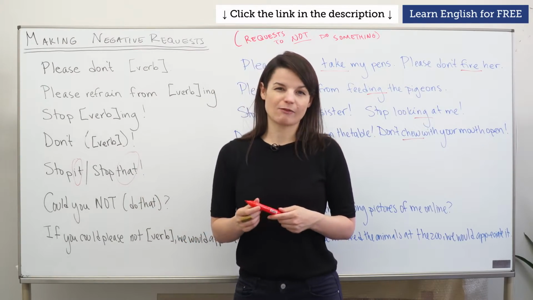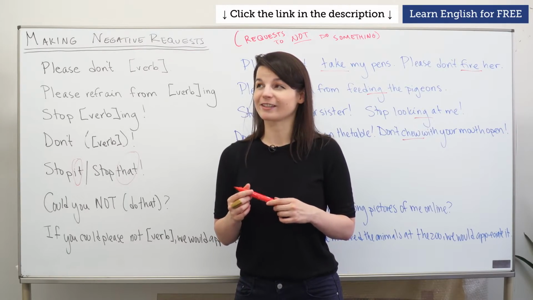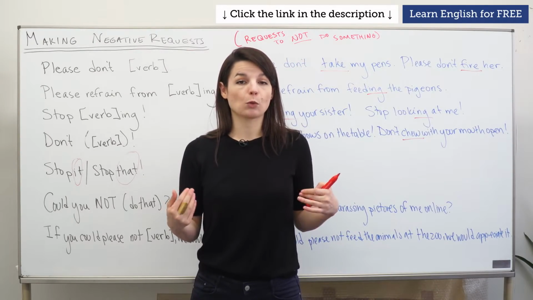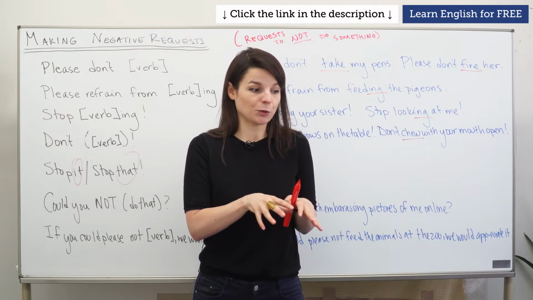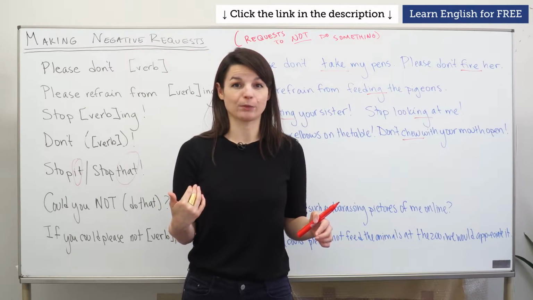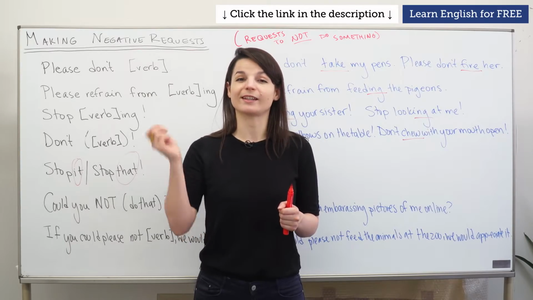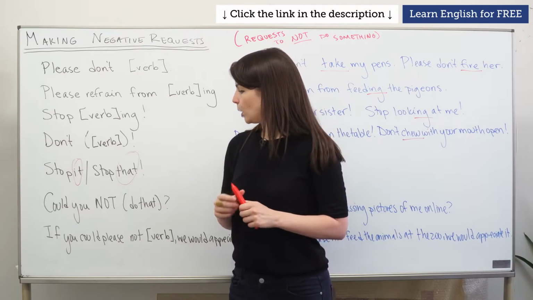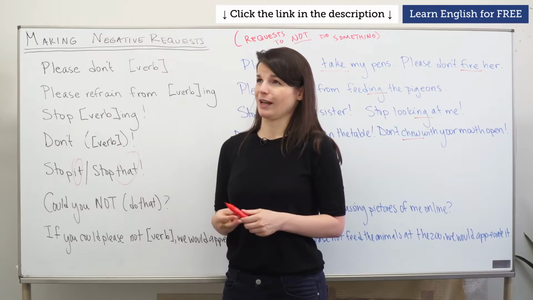Maybe a question some of you might have: stop this? We don't use that one very much. You could say stop this car, for example. If you want to talk about an object that is moving, that you want to stop moving, you could say stop this car or stop this bus. But when you're talking about behavior, we don't use stop this. We say stop that or stop it. Interesting point.